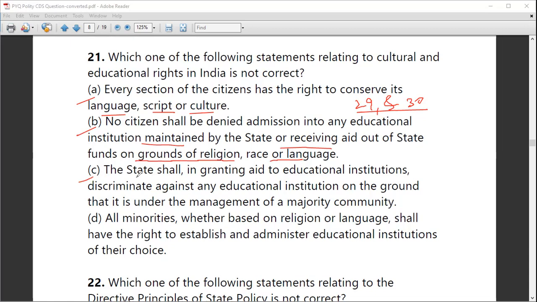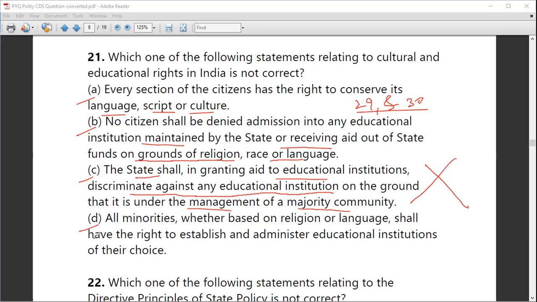Next, we'll see option C. The state shall, in granting aid to educational institutions, discriminate against any educational institution on the ground that it is under the management of the majority community. Absolutely not. A big cross on this. No majority community has dominance over any educational institution in India. So this option is incorrect. And option C is the correct answer to this question number 21, as it is the incorrect statement.